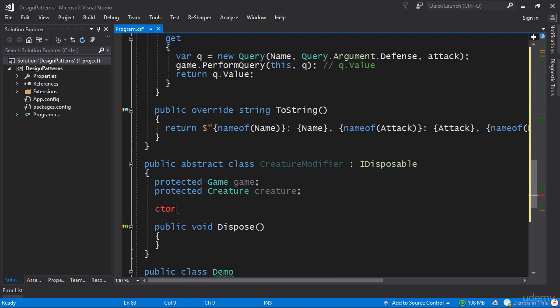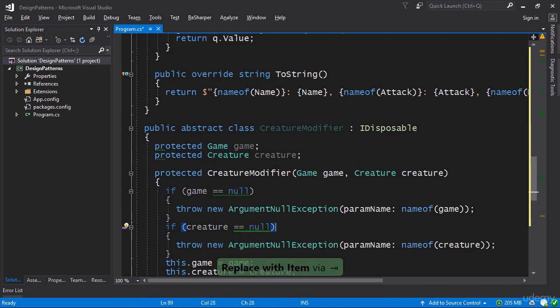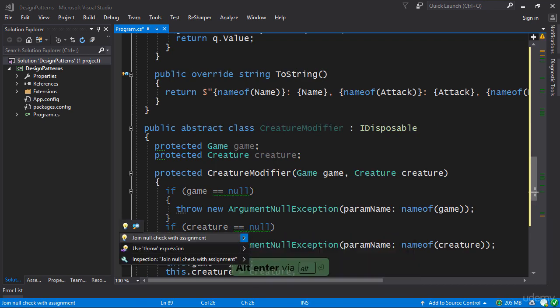Now we're going to make a constructor as before, hopefully. Let's try this again. There we go. Here's a constructor. I'm going to once again implement all of these.